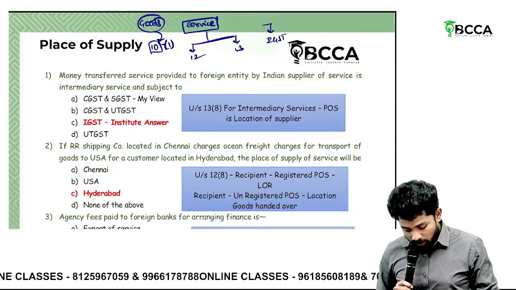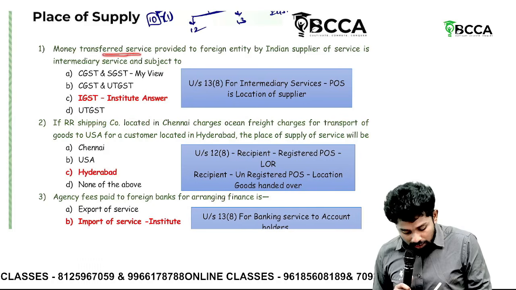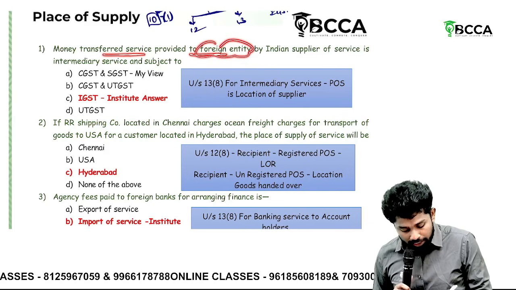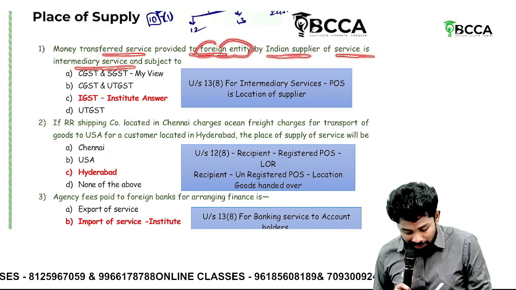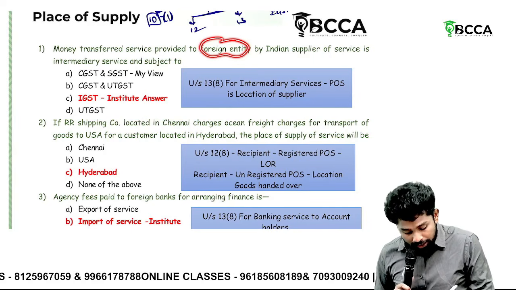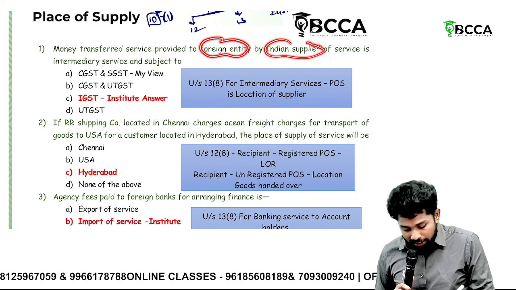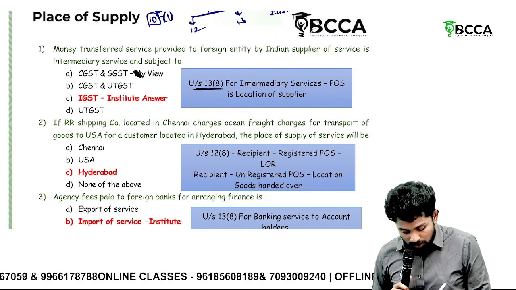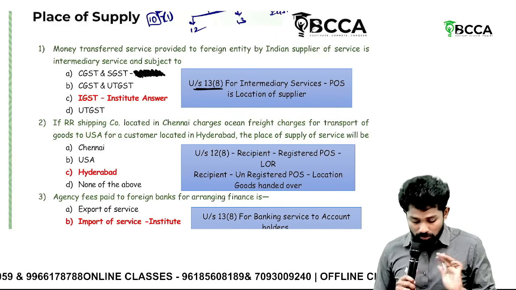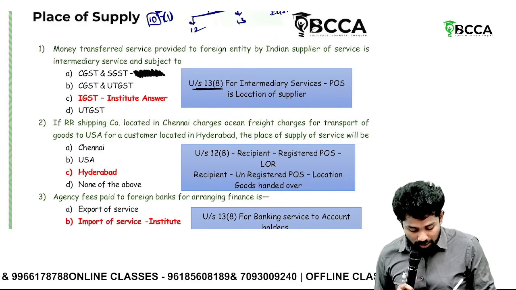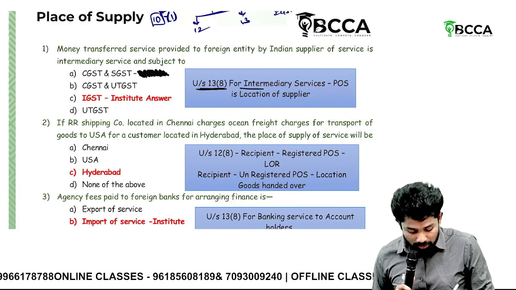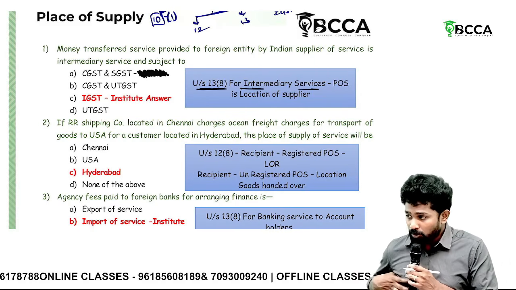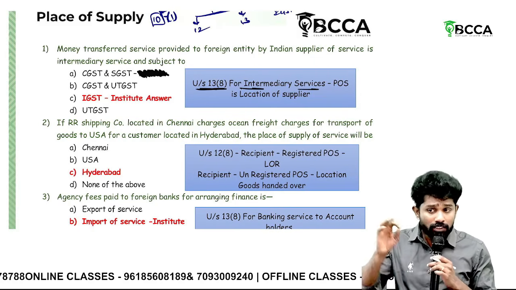Okay. Now look at the first question. Money transfer service provided to a foreign entity by an Indian supplier of service is intermediary service. Foreign entity, Indian supplier: it is covered under where? Section 13 subsection 8. This view of mine was wrong, so I'm striking it off. Don't bother. Under section 13 subsection 8, which is about intermediary services.